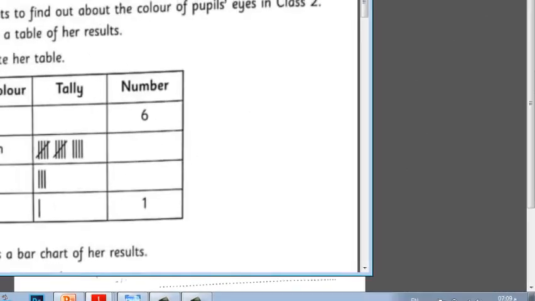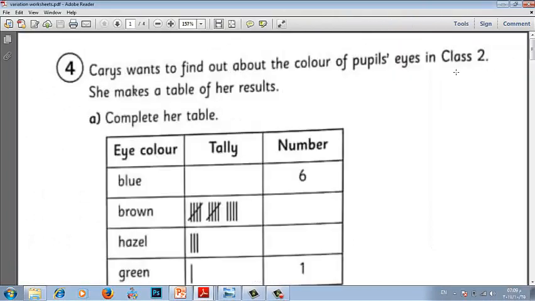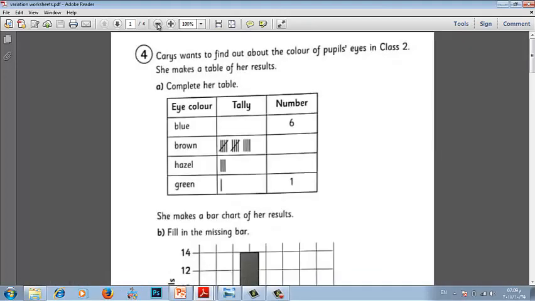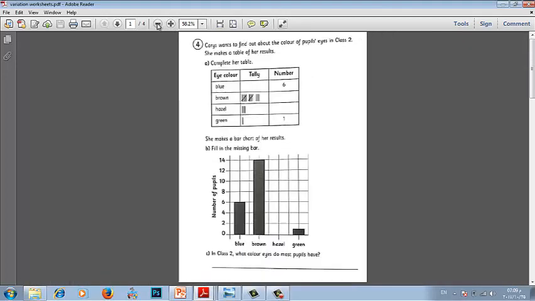Let's answer another sheet. You already took those worksheets. Carrie wants to find out about the color of pupils' eyes in class 2. She makes a table of her results. She found that blue eyes 6, brown eyes, let's see, she drew it with tally counting, 5 and 5, 10 and 4, 14.